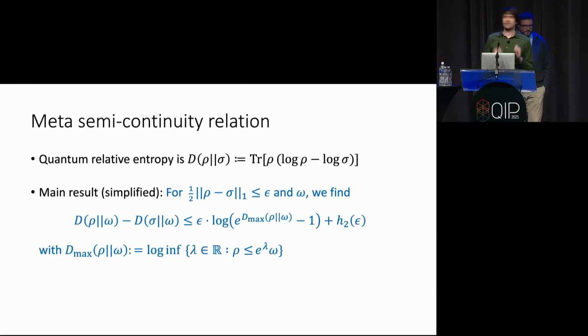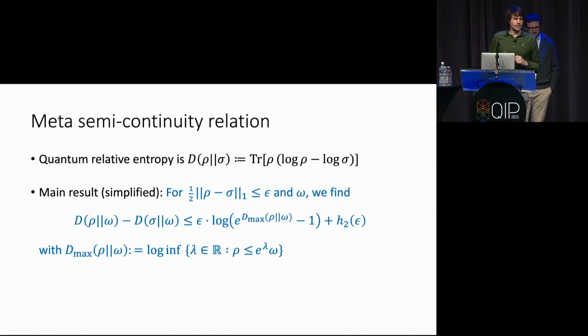So what do we get here? Well, we again start with two states, rho and sigma. They're epsilon apart at most. And then we look at the relative entropy difference relative to some other fixed state, omega. And then what we find is an upper bound, which is of similar form as you saw on previous slides. But now within the log is not just the alphabet size, but more of an effective dimension, where you look at this Dmax quantity relative to the state omega.